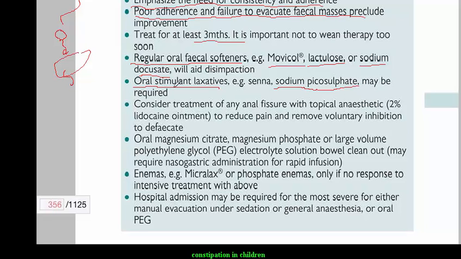If you have an anal fissure, you have to consider treatment, because sometimes you have voluntary constipation due to the patient being afraid of pain when he defecates. So you have to treat the anal fissure if present. Oral magnesium citrate, magnesium phosphate, or large volume polyethylene glycol may all be given.